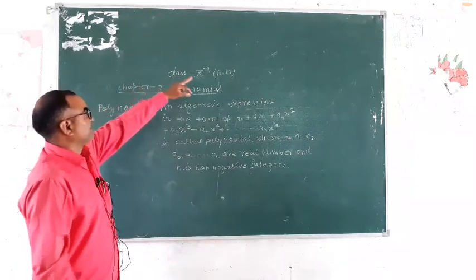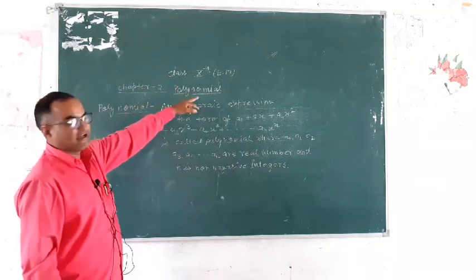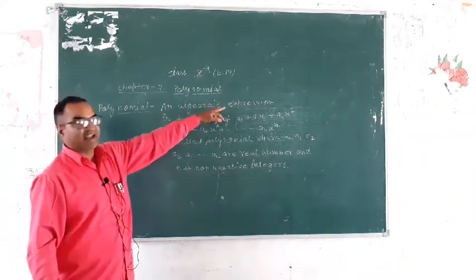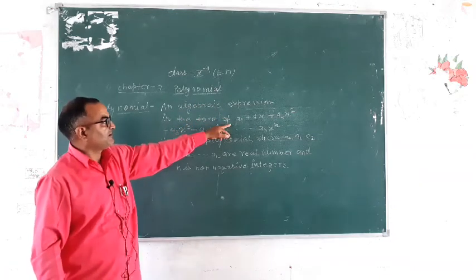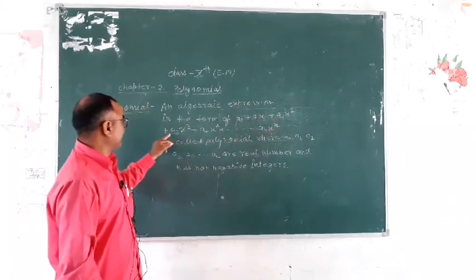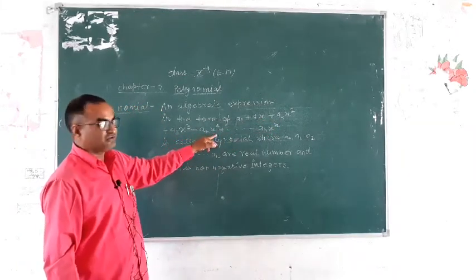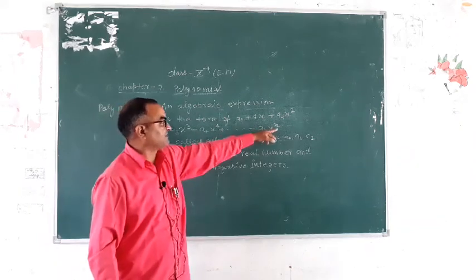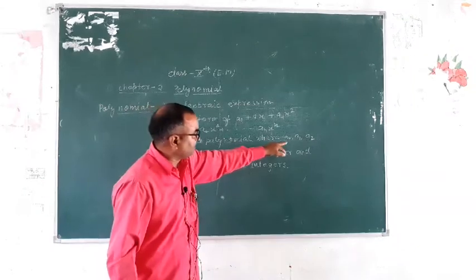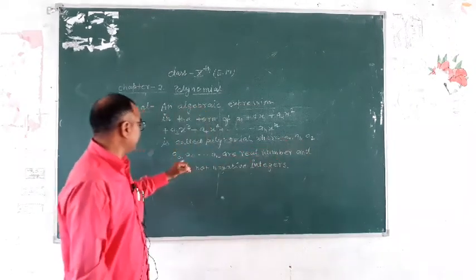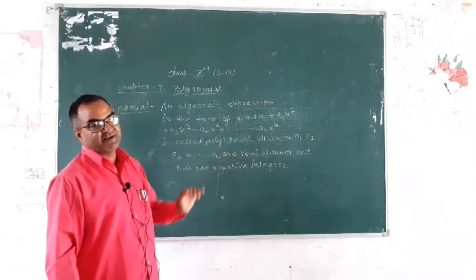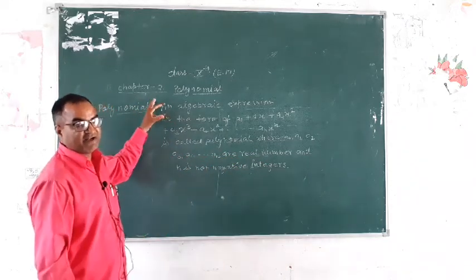Class 10th English medium, chapter 2, polynomial. What is a polynomial? An algebraic expression in the form of a0 plus a1x plus a2x square plus a3x cube plus a4x to the power 4 up to an x to the power n is called a polynomial, where a0, a1, a2, a3, a4 are real numbers and n is a non-negative integer. This is the definition of polynomial.